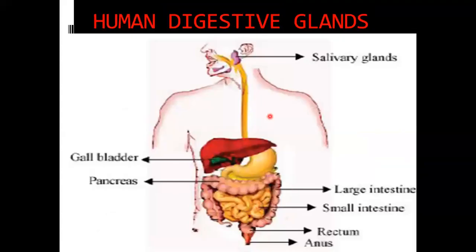See, here are the salivary glands. This is a clear diagram. Salivary glands, how many pairs? Three pairs of salivary glands. Then in the stomach there are gastric glands. You can label it here. Gastric glands are in the stomach.